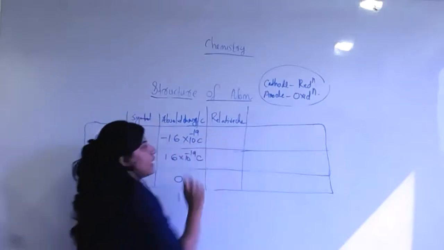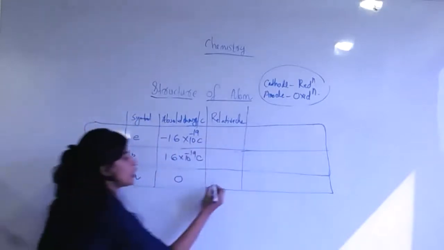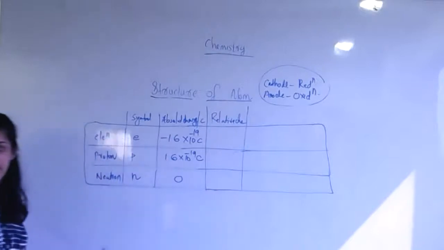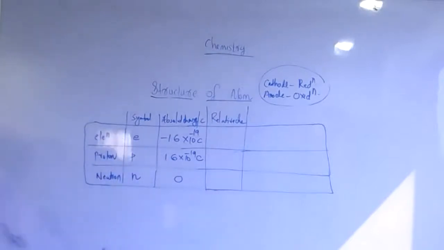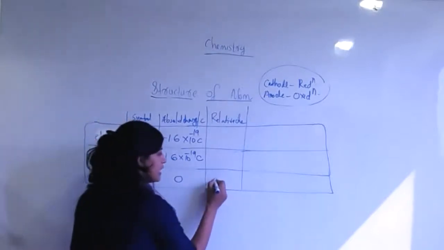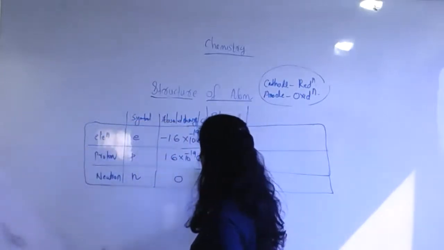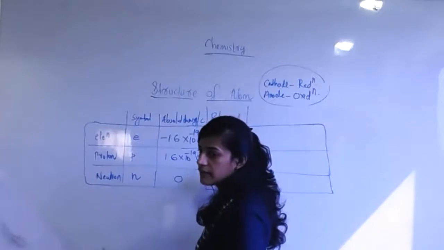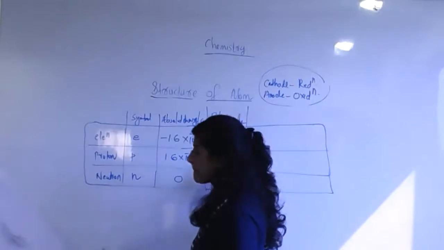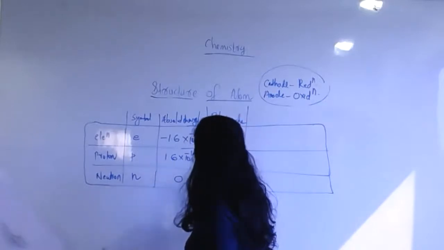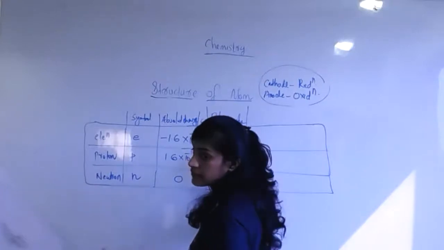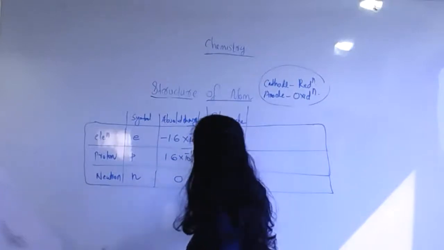Just means neutron, no doubt. What about the charge? Relative charge of neutron? Students? 0. Here, avoid the decimal point. These things we can avoid. So, what about the remaining? Plus 1. Correct. Plus 1. Here, what about? Minus 1. Minus 1. These are the relative.